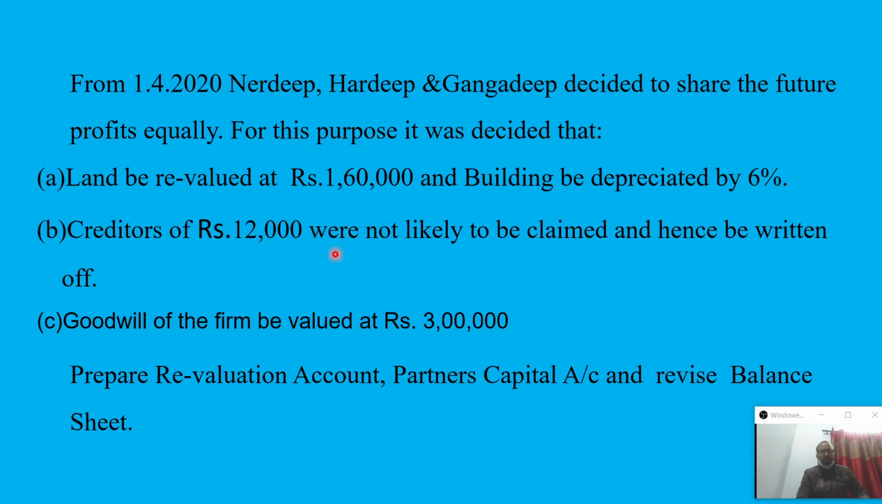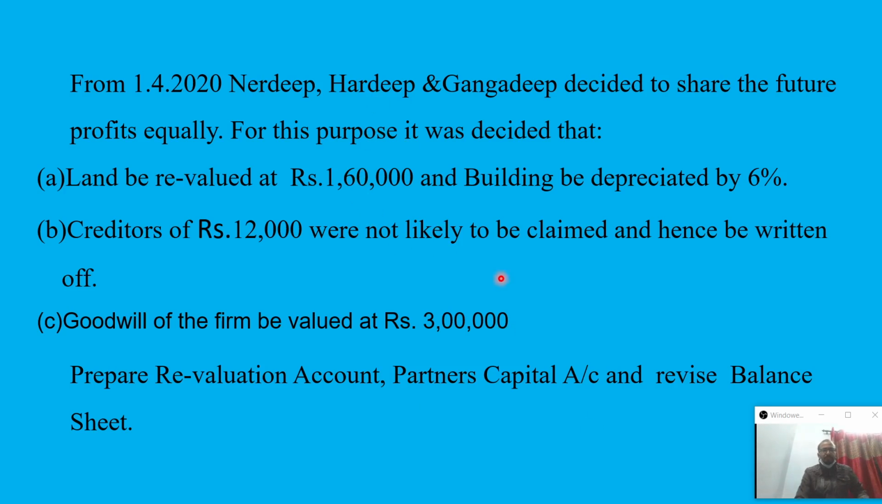Creditors of rupees 12,000 are not likely to be claimed and are to be written off. So there is a decrease of liability; there is no need to pay this 12,000 to creditors. If the creditor does not claim the amount, our liability ultimately decreases, and it will come to the revaluation account, that is, creditors to revaluation account. At the same time, the total firm value of goodwill is 3 lakh. Now we have to prepare the revaluation account, partners capital account, as well as the revised balance sheet.